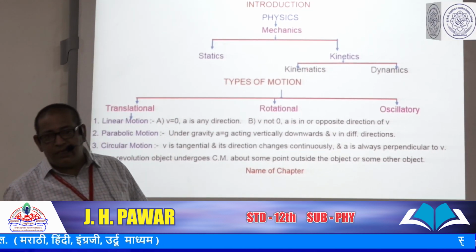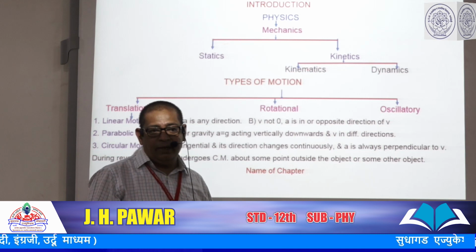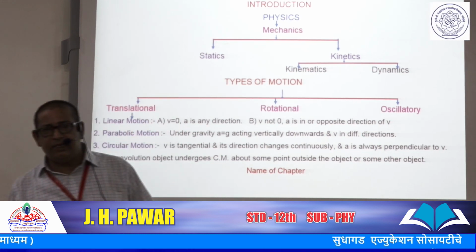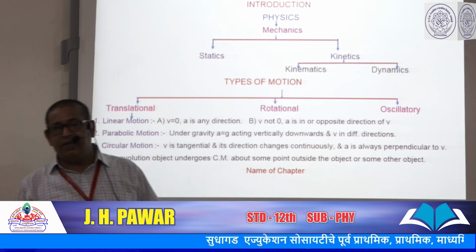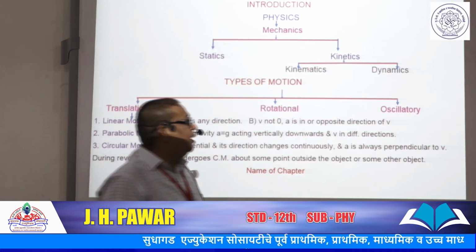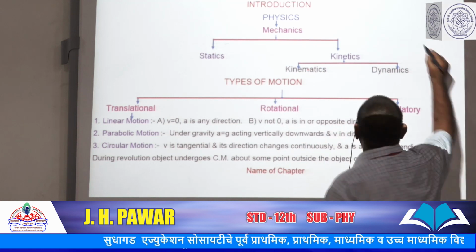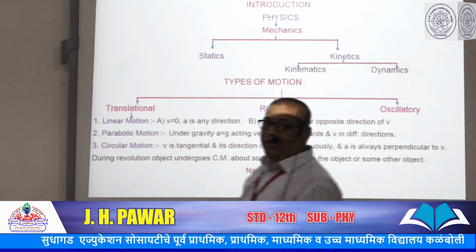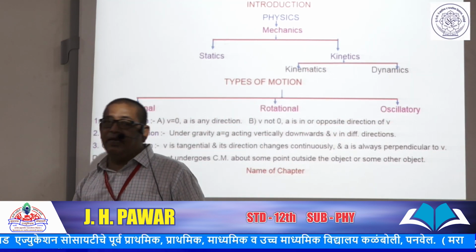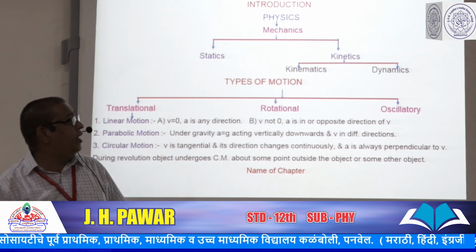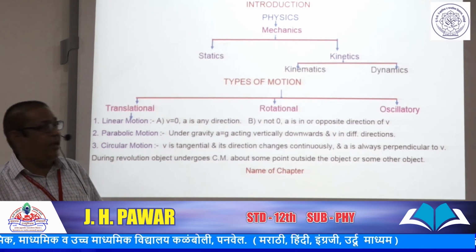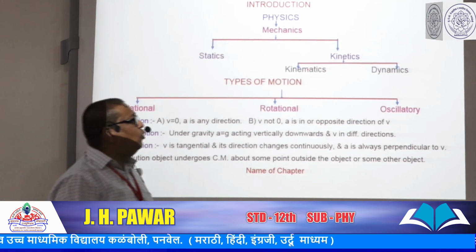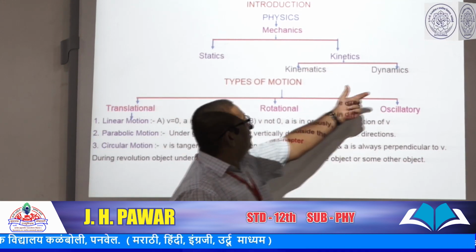Means we established the relationship between some physical quantities like displacement, velocity, acceleration, time, and so on. And you know these three kinematical equations: v equals u plus at, s equals ut plus half at squared, and v squared equals u squared plus 2as. After that we go through dynamics.